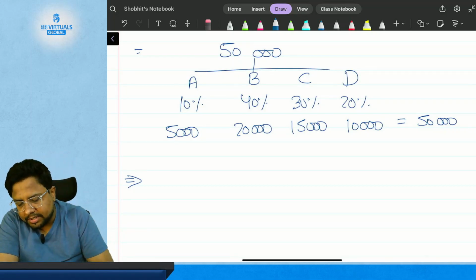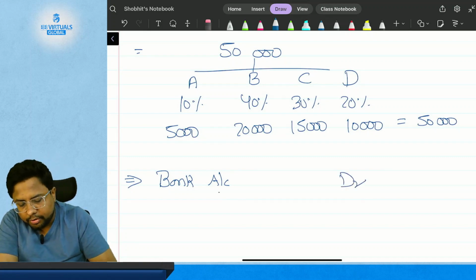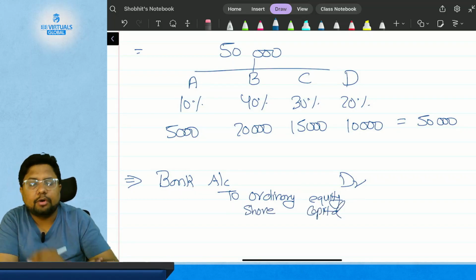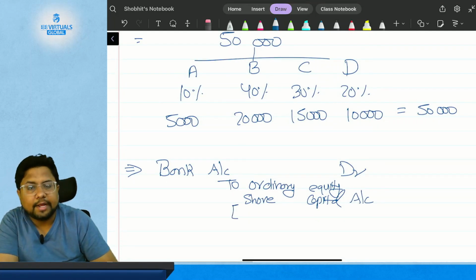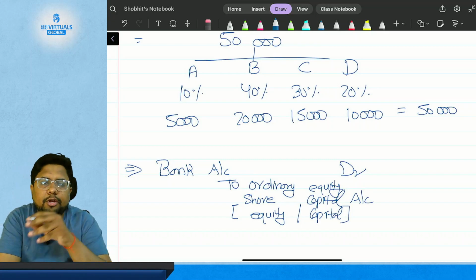So the journal entry will be: bank account debited to ordinary equity share capital account, which will be classified as equity or capital in the statement of financial position.